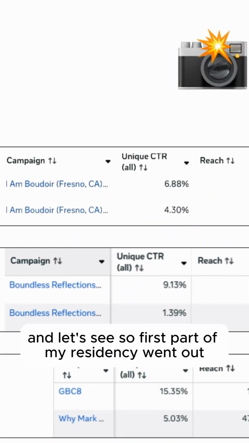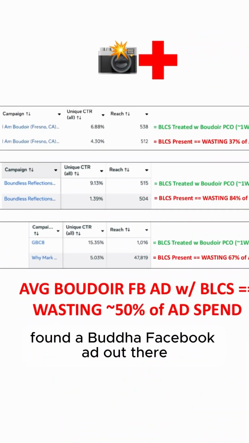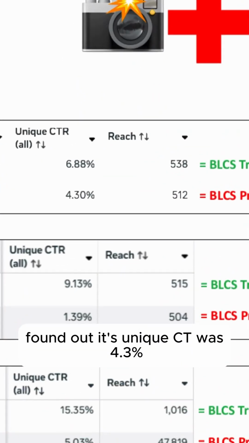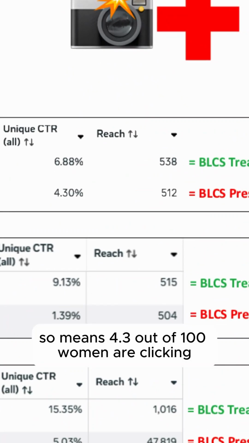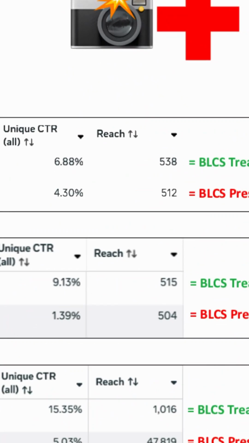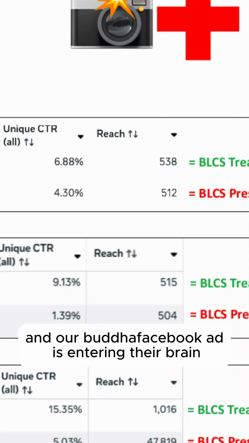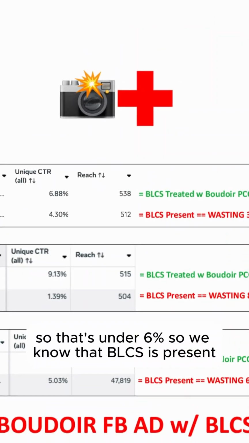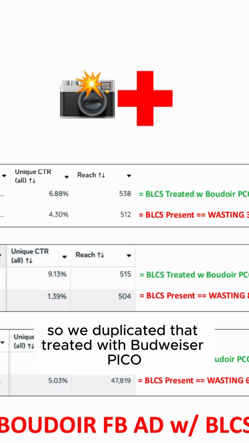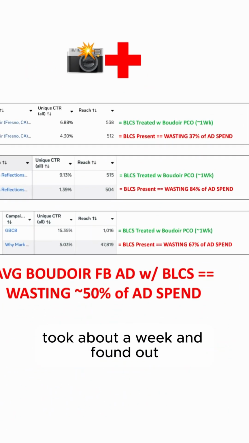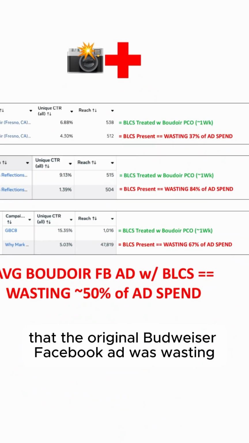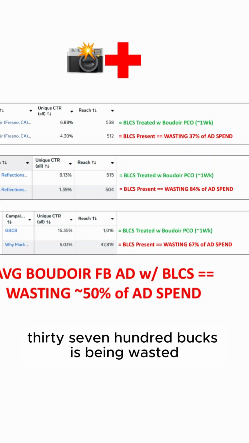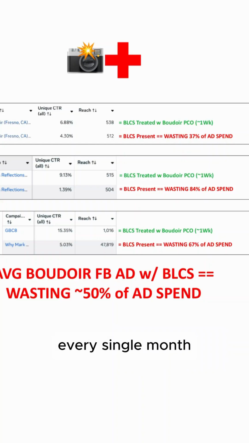And let's see. First part of my residency, I went out, found a Boudoir Facebook ad, brought it to the hospital, and found out its unique CTR was 4.3%. So that means 4.3 out of 100 women are clicking somewhere in our Boudoir Facebook ad, and our ad is entering their brain. That's under 6%, so we know BLCS is present. So I duplicated it, treated it with Boudoir Pico, it took about a week, and I found out that the original Boudoir Facebook ad was wasting 37% of their ad spend. So if they're spending 10 grand a month, 3,700 bucks is being wasted every single month.